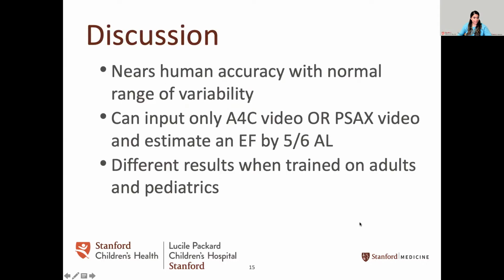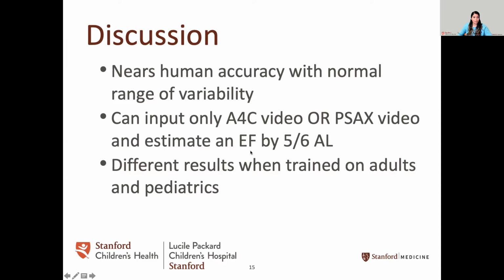So what are the key takeaways from this? EchoNet Peds nears human accuracy with a normal range of variability. There's low interobserver variability when looking at the model compared to adults. 4% falls well within the range that is typically quoted for pediatric and adult data, where it can go anywhere from 3% to 14%.